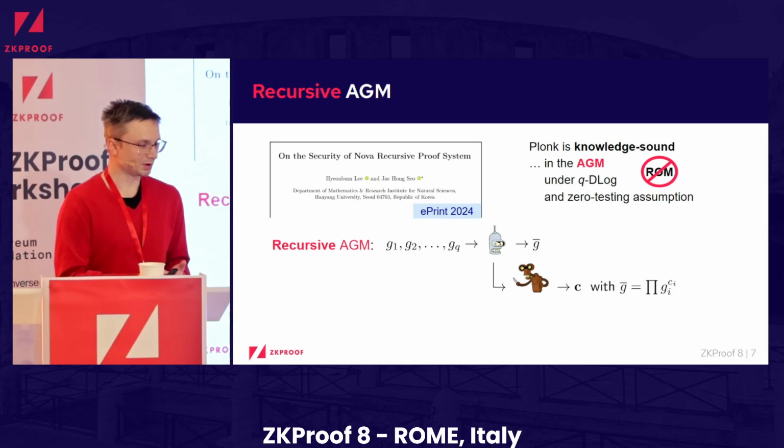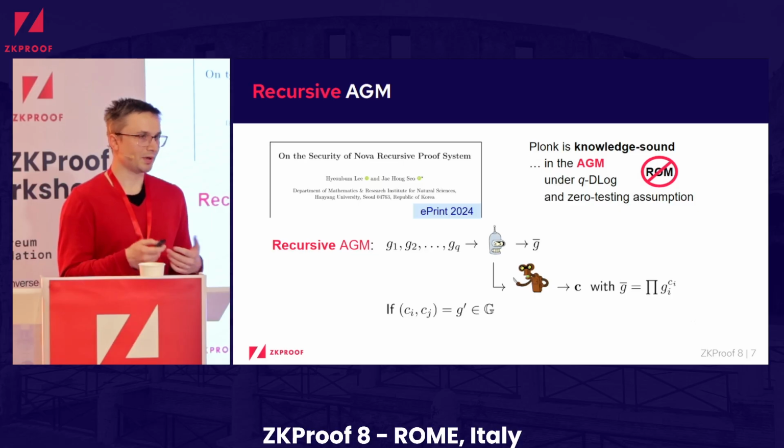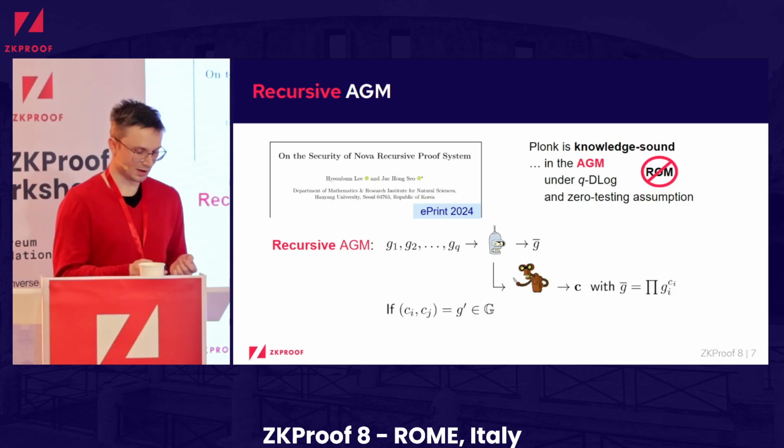And the extension is, think of the group maybe being an elliptic curve group. So group elements consist of 2 field elements. And what we now do is, we're not satisfied with just getting this representation vector C, but if any pair of field elements in this vector again lies on the elliptic curve, so it's another group element, then the adversary also has to explain this element recursively. And so on.